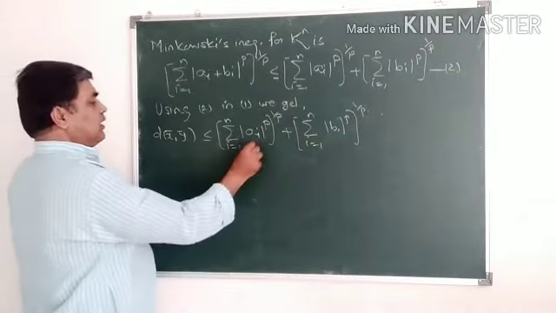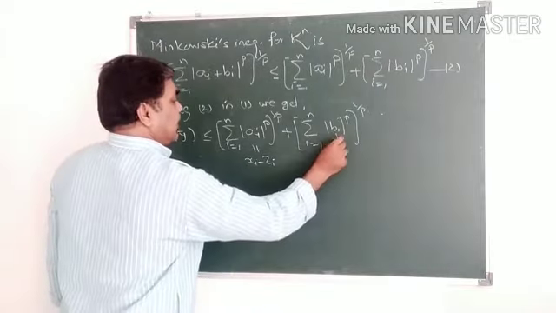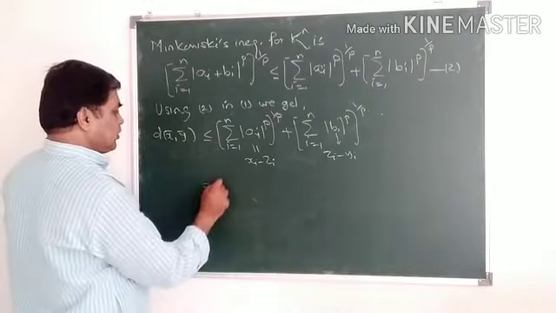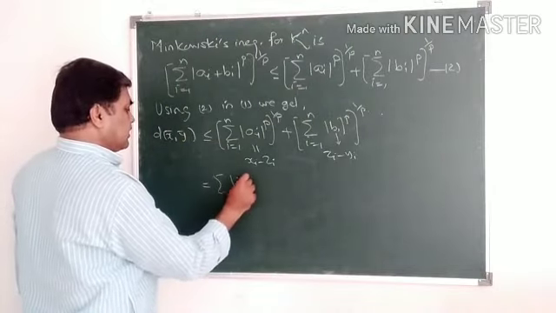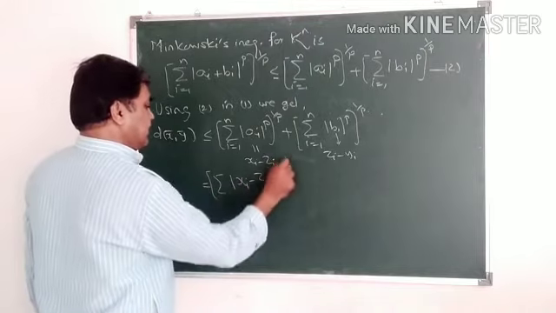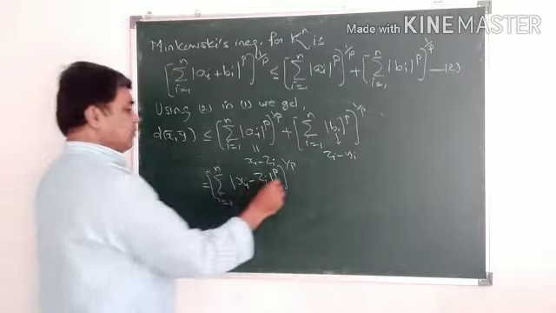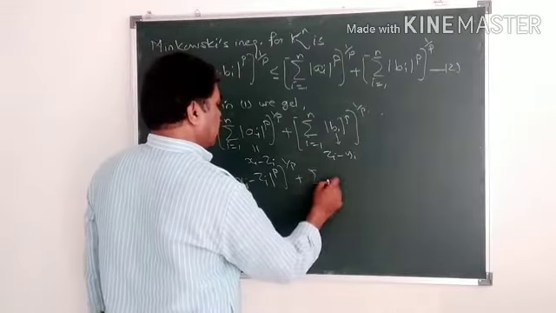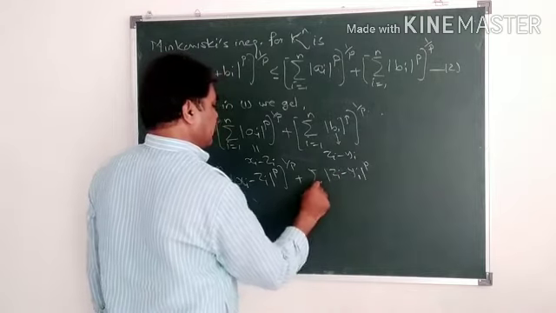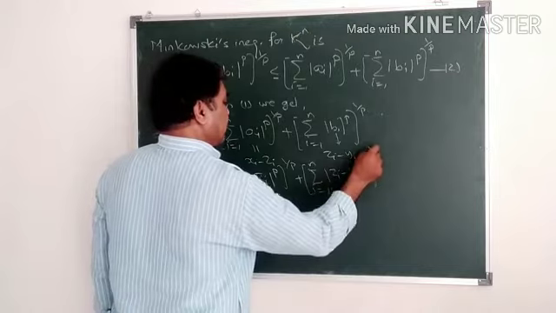Again, substituting the value of ai to be xi minus zi and bi to be zi minus yi, we get this equal to summation of mod of xi minus zi to the power p, whole thing raised to 1 by p, where i runs from 1 to n, plus summation of mod of zi minus yi to the power p, i equal to 1 to n, whole thing raised to 1 by p.